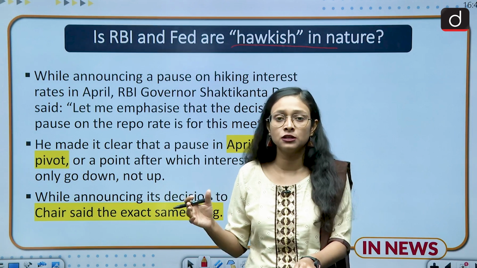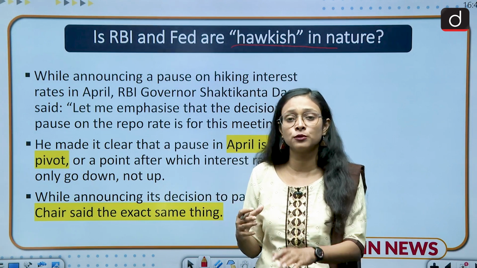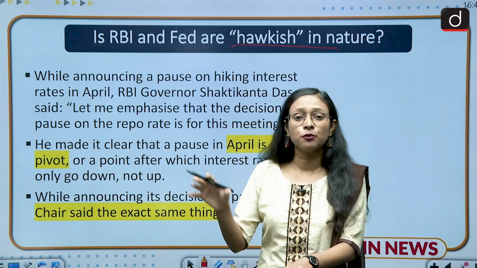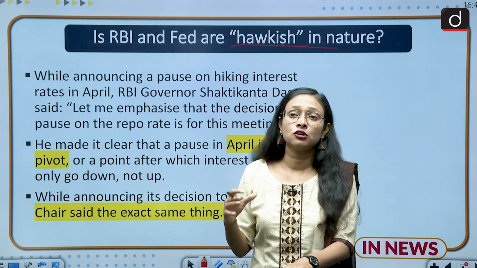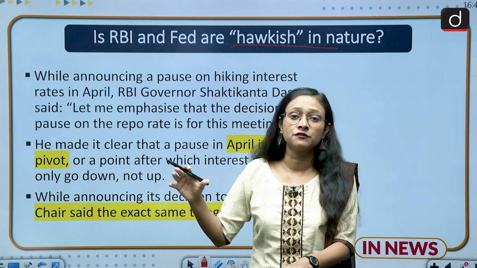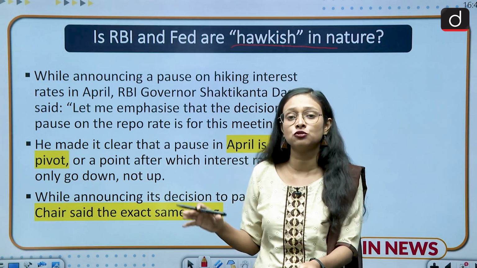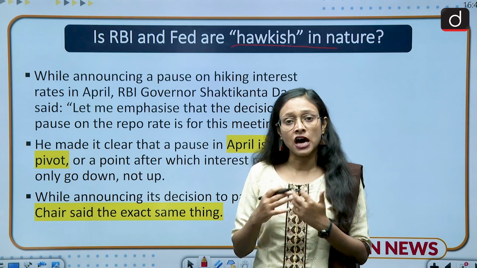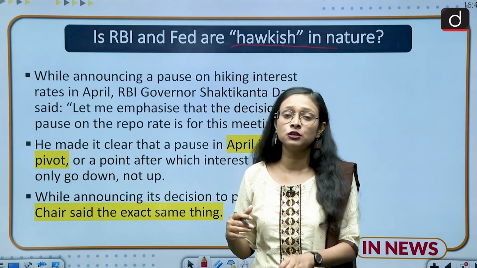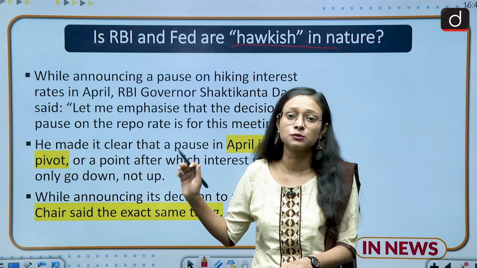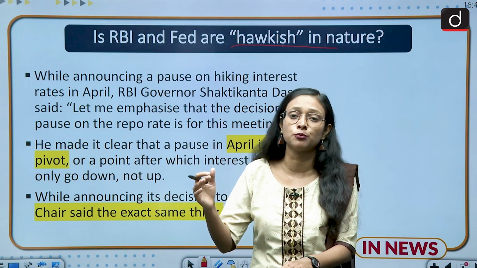In that meeting also they decided to take a pause. Why did they decide to take a pause? Because by following the pause, the inflation rate was in control, the economy was growing in a very positive trend, and the GDP showed a good sign. That is the reason they decided to take a pause. In the RBI's case, another reason is that the US will probably take a pause this month. So this could also be one of the reasons that the RBI has taken the pause.